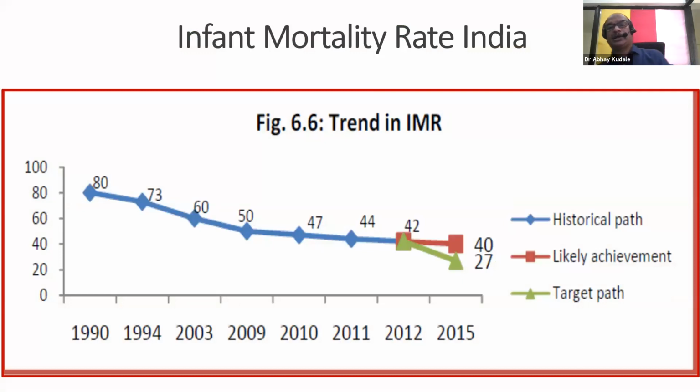Infant mortality rate, take the example of India. In the year 2015, the infant mortality rate of India was 40. It was expected to be 27, but we finally ended up at 40. 40 is the infant mortality rate of India.